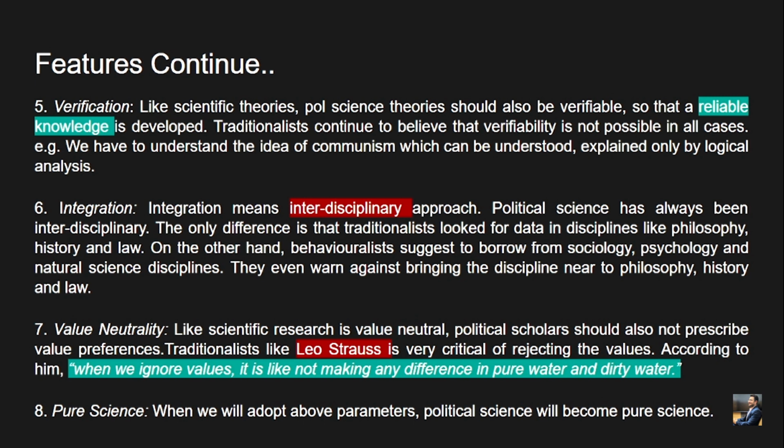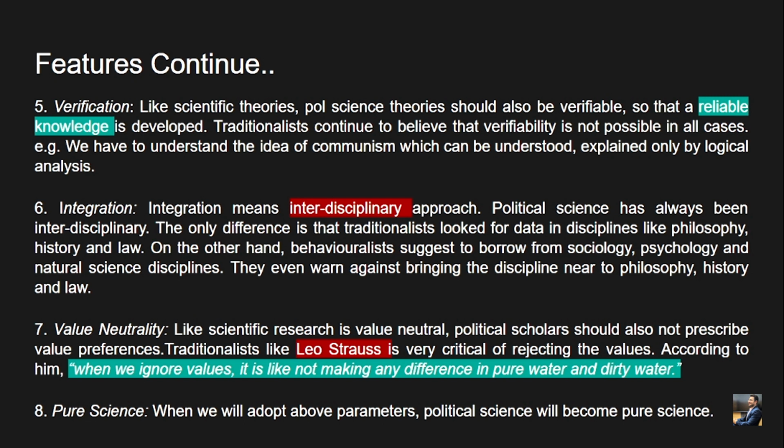So he agrees that traditionalists also took data, but they took normative data from philosophy, history, and law. Whereas he suggests to the behavioralists, or the modern perspective, to borrow data from sociology, psychology, and natural science disciplines, which are more pragmatic. They even warn against bringing the discipline near to philosophy, history, and law because the data which we get from philosophy are very normative, subjective, and vague, right?